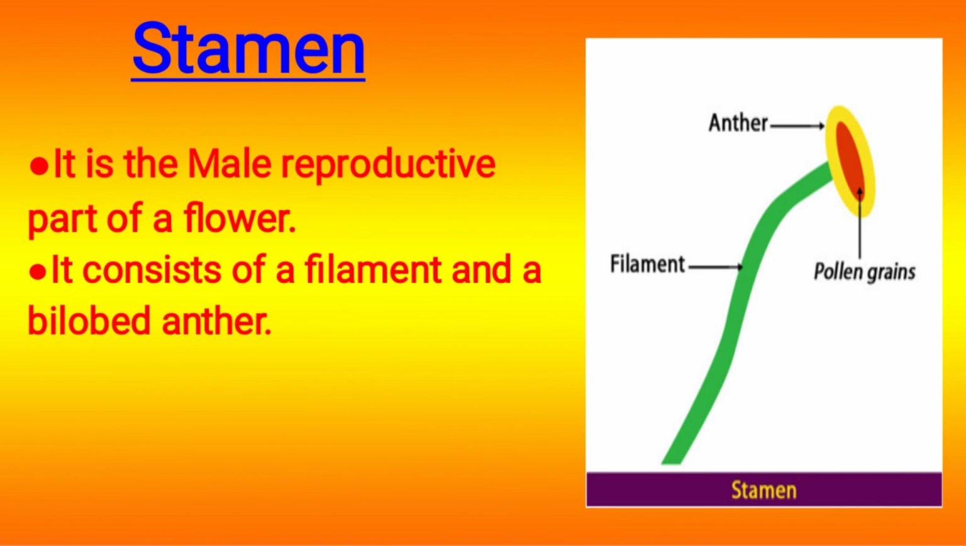You can see in this picture, this green color is known as filament, and this yellow color is known as anther. It contains pollen grains. Pollen grains go to the stigma, and it goes to the ovary.